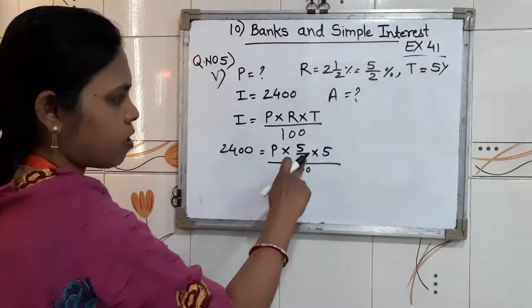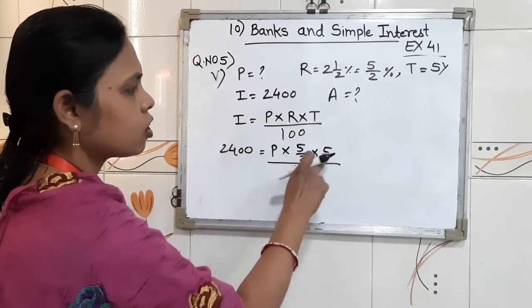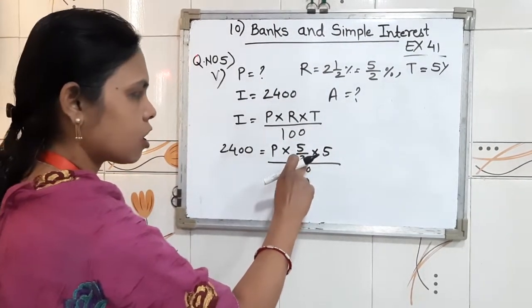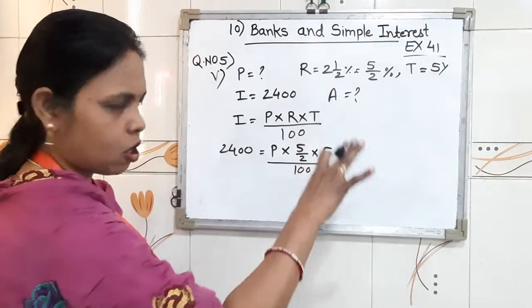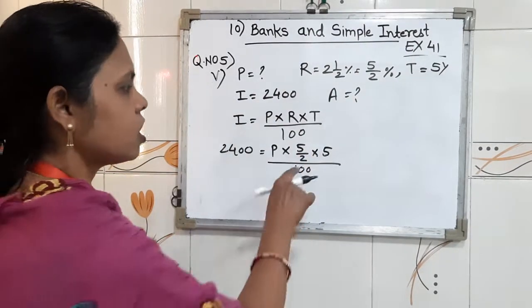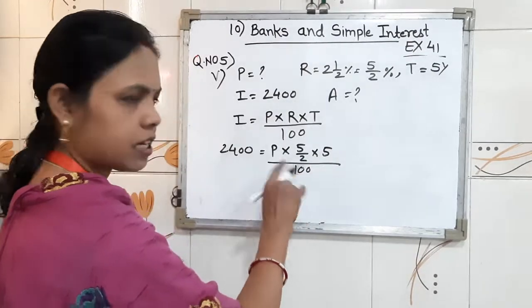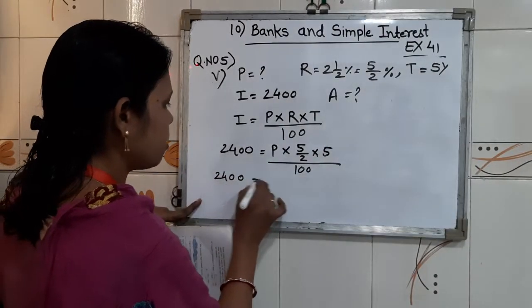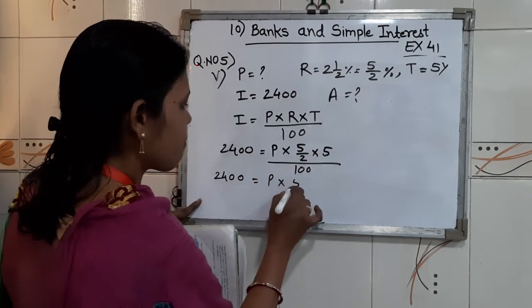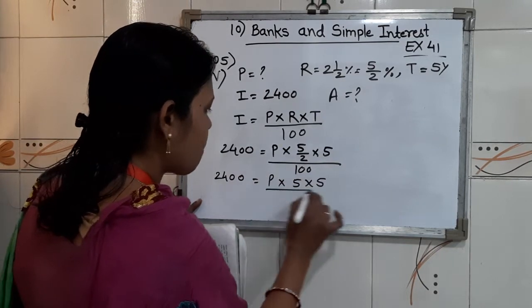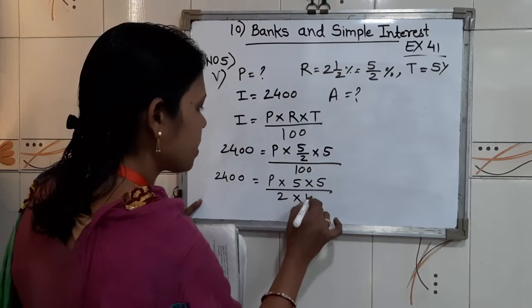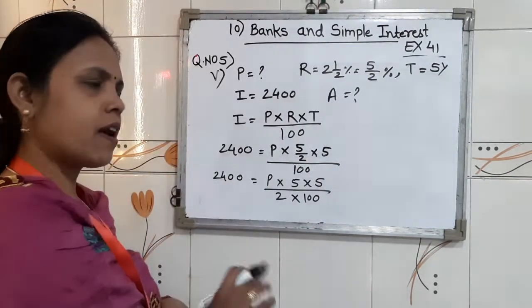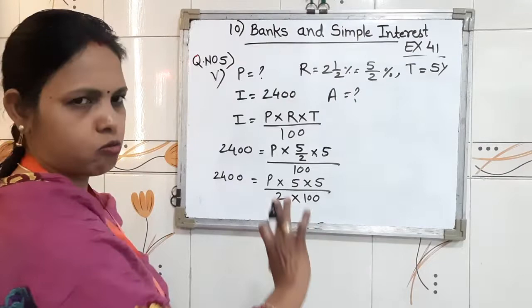So children, 5 upon 2 is there, and in the numerator there is no cancellation of 2, that's why we will bring this 2 down. That is 2,400 equal to P into 5 upon 2 into 100. We can write like this also.